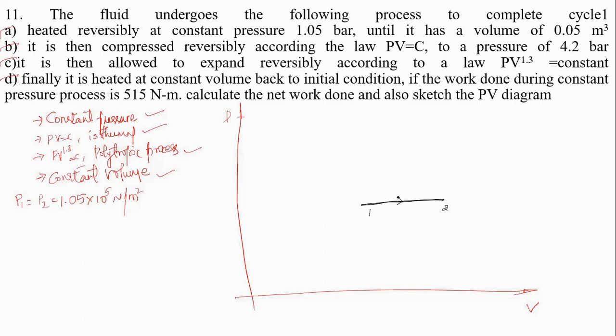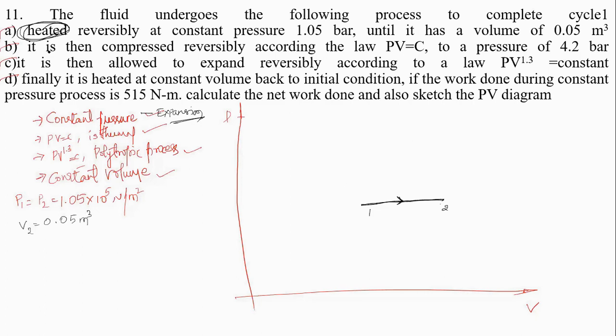That means this is an expansion process, where volume will increase and pressure will remain constant. It is heated until it has a volume of 0.05 meter cube. That means they have given V2, that is 0.05 meter cube.